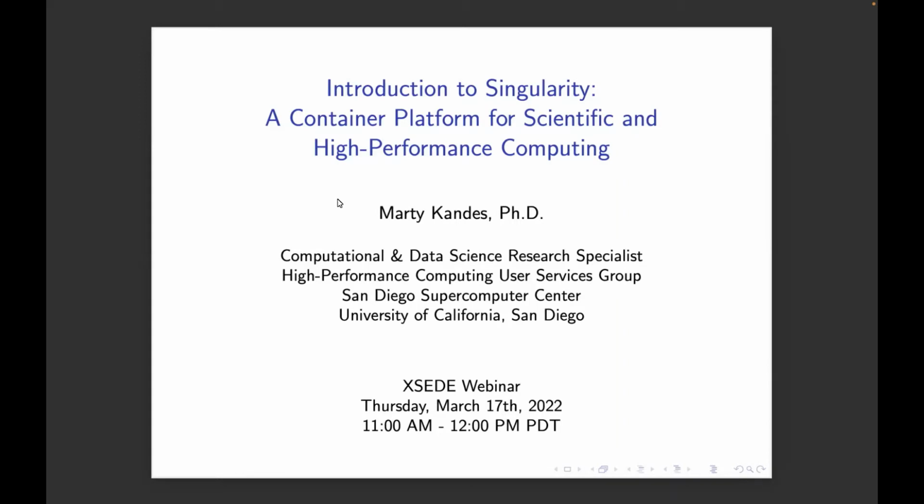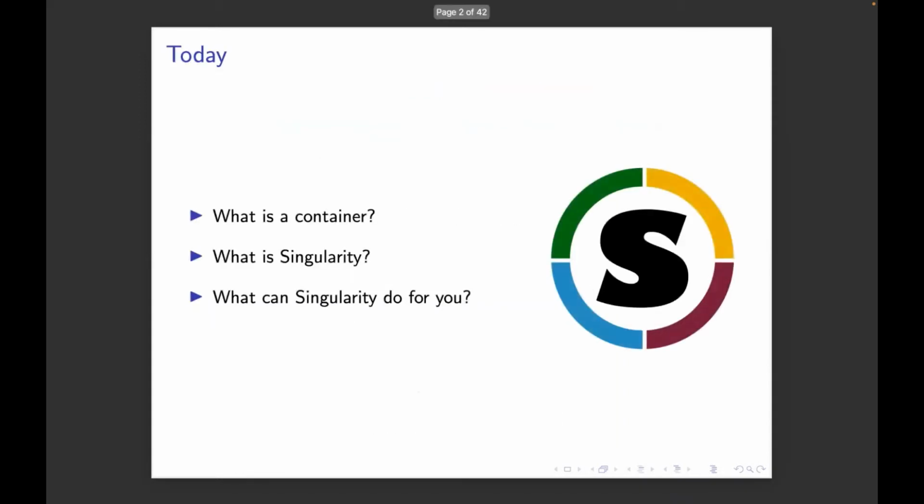Okay, so today, there's a lot of material you can cover when getting started with Singularity, but I really just want to give a high-level overview of what a container is for those who don't know. I'm still learning myself exactly how to understand all the bits and pieces of what makes a container, but I'll try to give you enough for a conceptual notion of what a container is. I'll talk about specifically what Singularity is and why it exists and what you can use it for in your work.